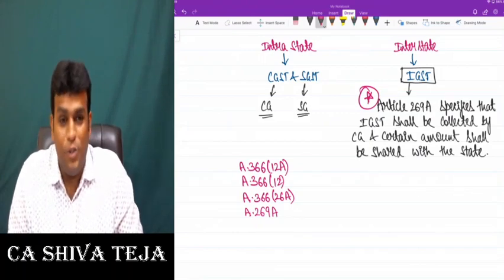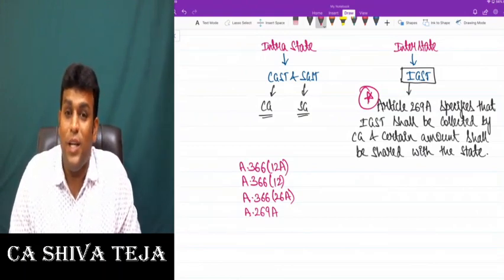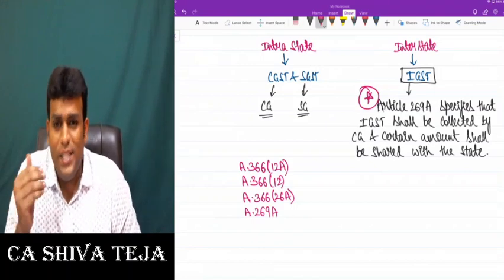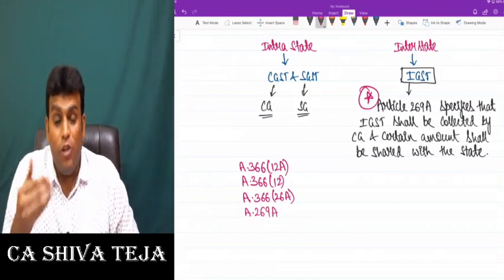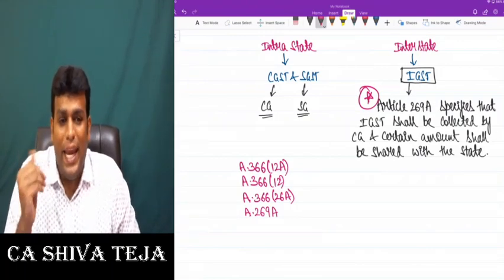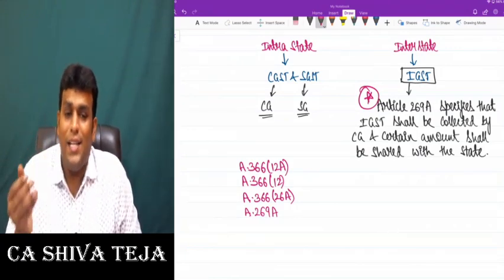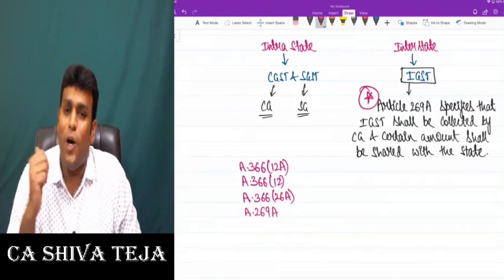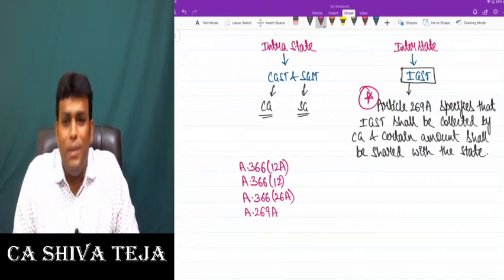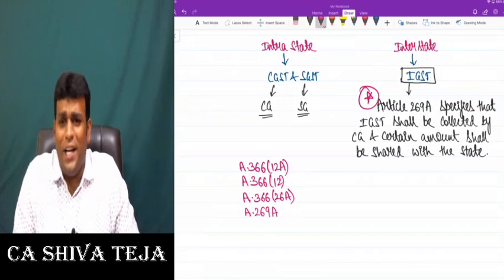Are we done, sir? Can I proceed? So friends, in case of intrastate supply, what do we charge? For intrastate supply, we charge something called CGST and SGST. The CGST part will be taken by the central government, and the SGST part by the state government. And in case of interstate supply, we charge something called IGST. Article 269A clearly specifies that IGST shall be collected by the central government and a certain amount will be shared with the state government. I strongly believe that we are clear with all these points, my dear friends. Please do reply. Fantastic. Can I proceed? Very good.